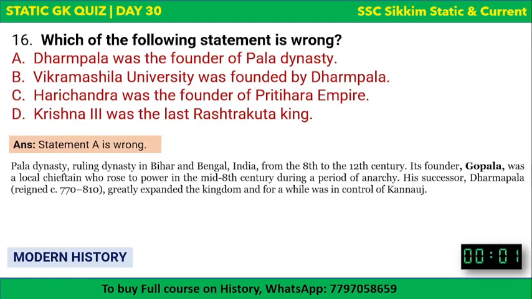Dharmapala was not the founder of Pala dynasty. The founder of Pala dynasty was Gopala. Gopala was the founder and Dharmapala was his successor. So Dharmapala was the second king of Pala dynasty, and the first is Gopala. I think it's easy to remember, since their suffix is Pala. So Dharmapala second, Gopala first. So A is wrong. Other options are correct. Vikramshila University was founded by Dharmapala, it's correct. Harichandra was the founder of Pratihara Empire, also correct. And the last Rashtrakuta king was Krishna III, also correct.